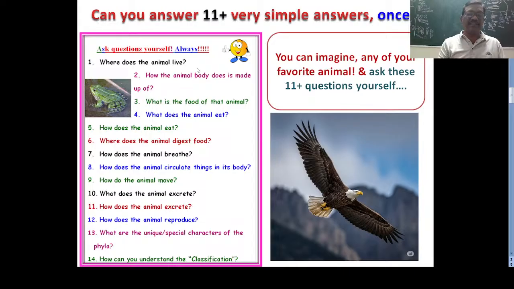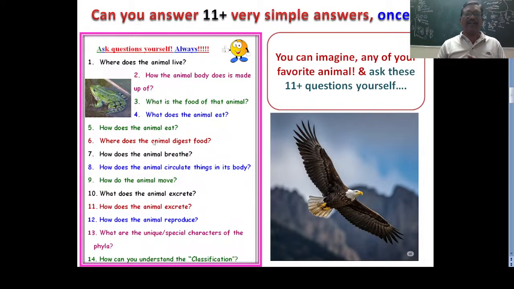These 16 essay questions containing general and special characters have to be learned within a day. That's our goal actually. How can we learn all of these within this short time? Yes, you can see. Here actually 14 questions are there. Very simple questions. If you ask anyone, they will give the answer.